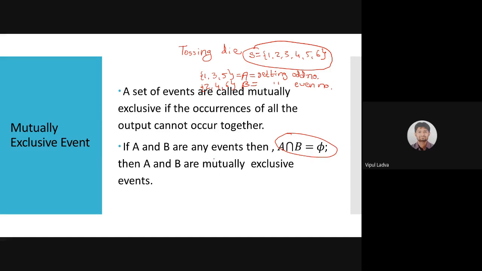So now observe this definition. If A and B are two events, and if A intersection B is a null set, then A and B are mutually exclusive events. In this case, A and B both have no element in common. So the intersection of the sample space related to A and the sample space related to B will be an empty set, a null set. So we can say that both events are mutually exclusive.